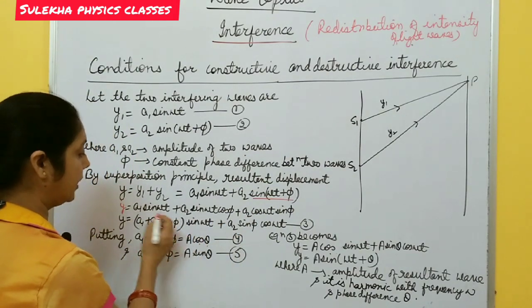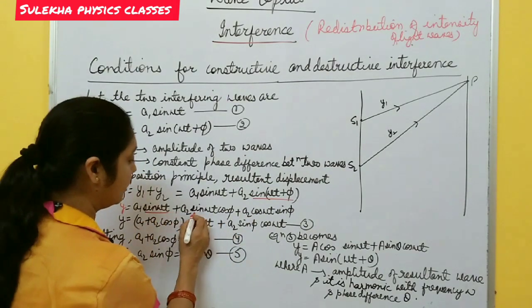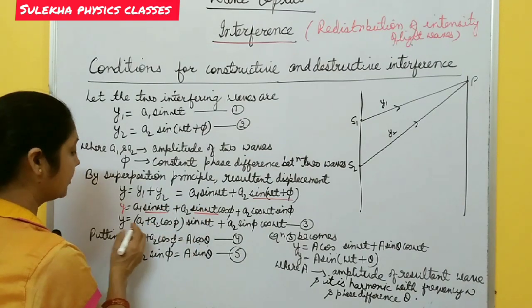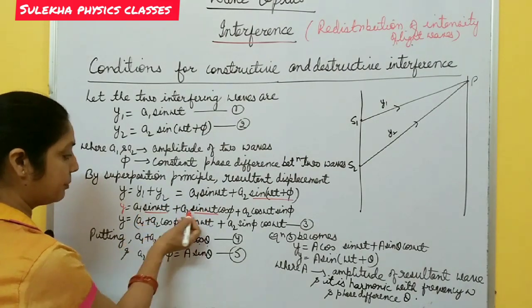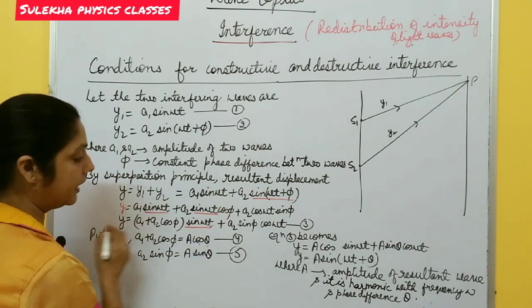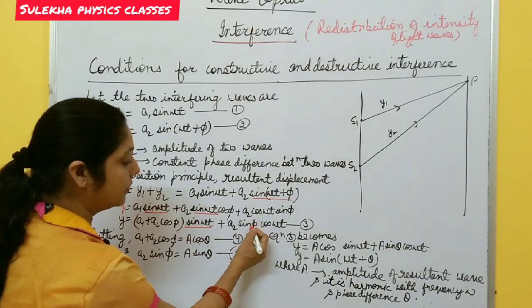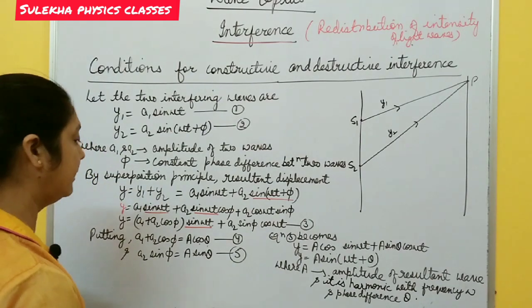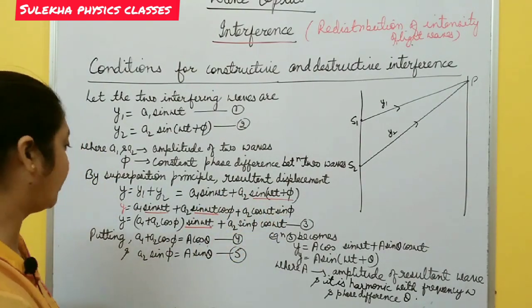Now take sin omega t common from these terms. So this becomes (A1 plus A2 cos phi) sin omega t, and the second is A2 sin phi cos omega t. This is equation number 3.